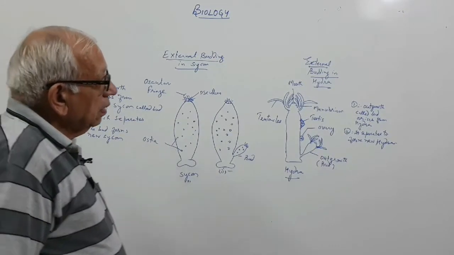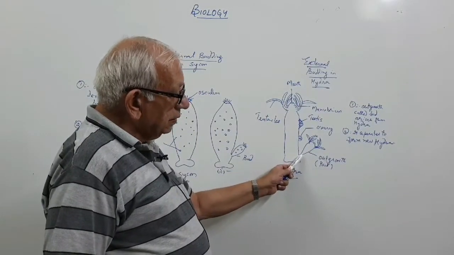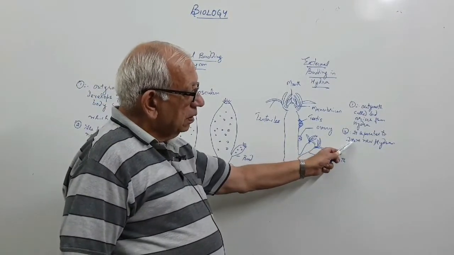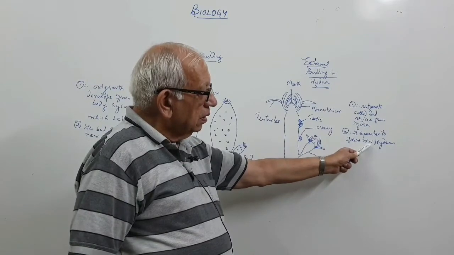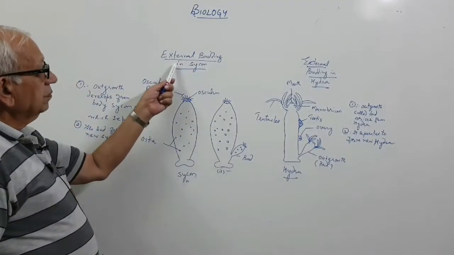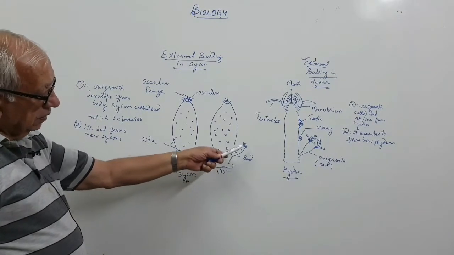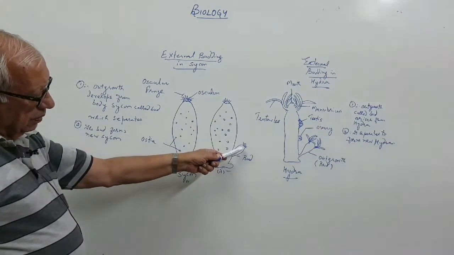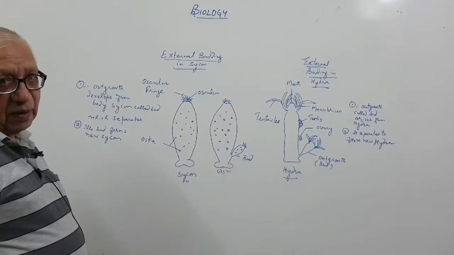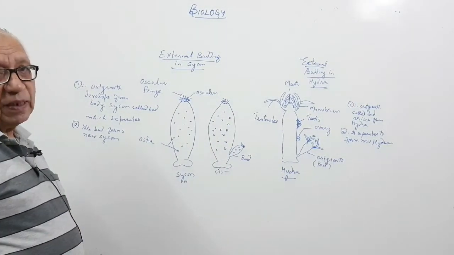Now external budding in hydra. In this case, an outgrowth arises. It is called a bud. The bud separates and forms a new hydra. Again, in sycon, an outgrowth arises from the base of the body. This outgrowth is called a bud. It separates from here and forms a new sycon, but sometimes it remains attached to the parent body and may form a colony.